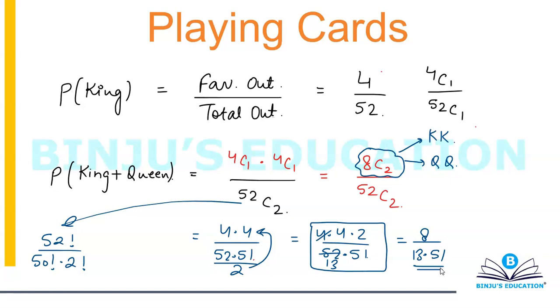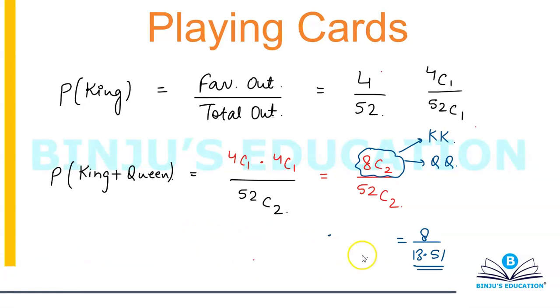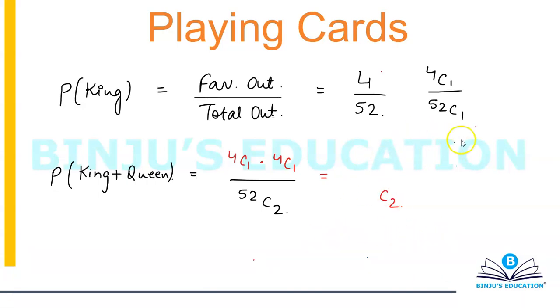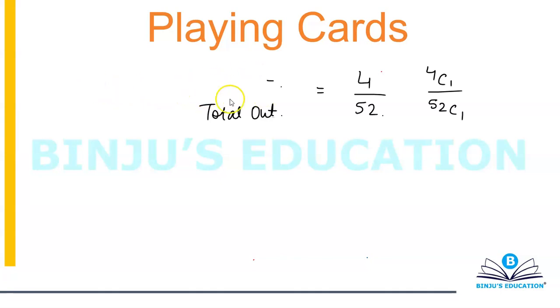Alright. So just basic things. There is nothing else in this chapter. You just need to be aware of what you are doing. That's it. They can ask another question. For example, let's suppose again from a well shuffled deck of 52 cards, you are picking 2 cards one after the other. What is the probability that the first one is king and the second one is queen?